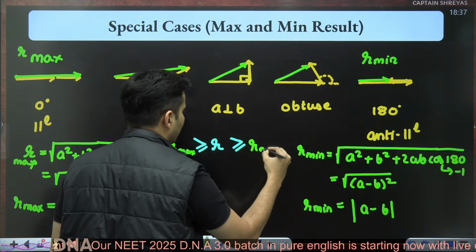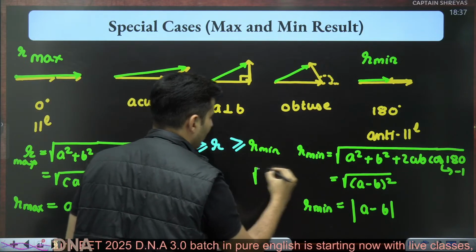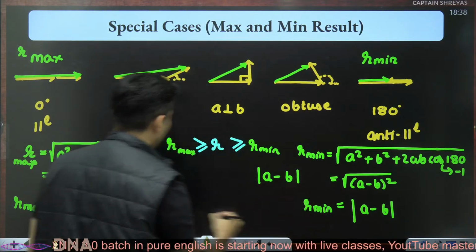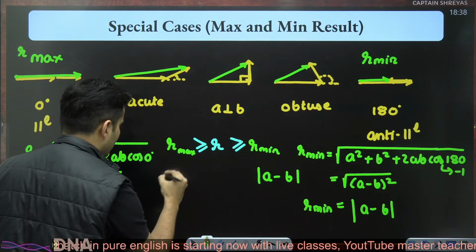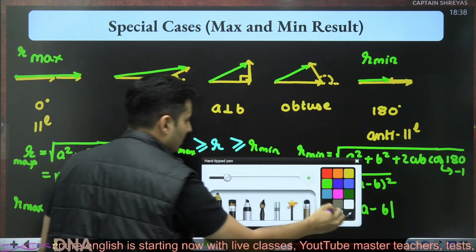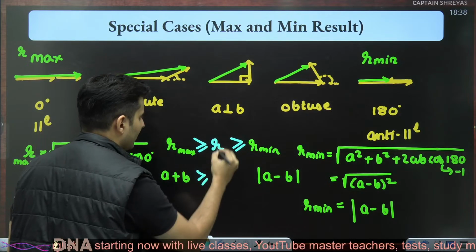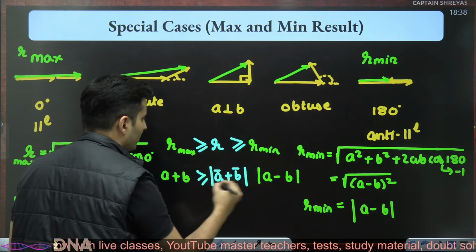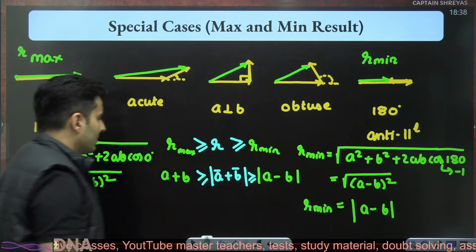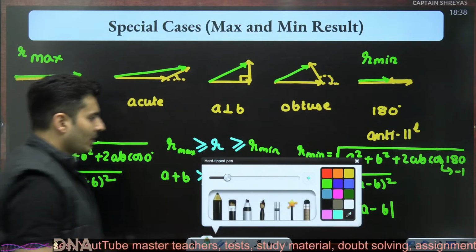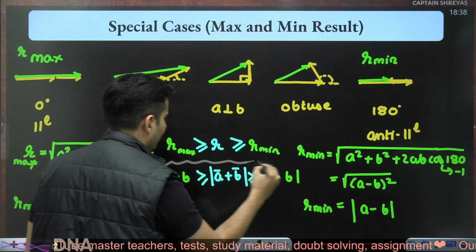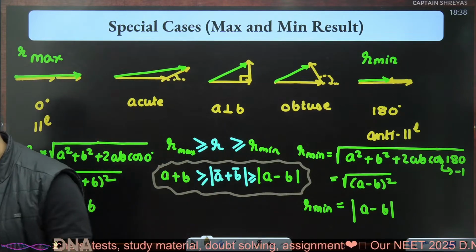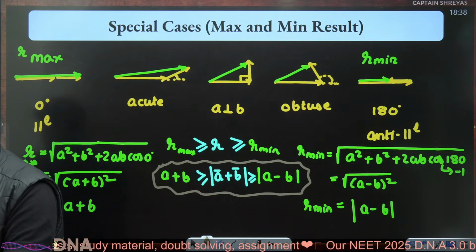The minimum value being modulus of a minus b, and the maximum value being a plus b. So I will just put this over here. This resultant is nothing but the magnitude of a bar plus b bar. You would have seen this expression in many places. This is the proof for that. Very, very interesting, my dear students. Till this point, I hope it is clear how this comes.